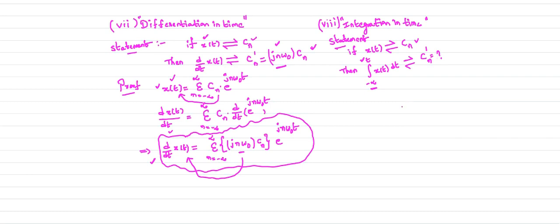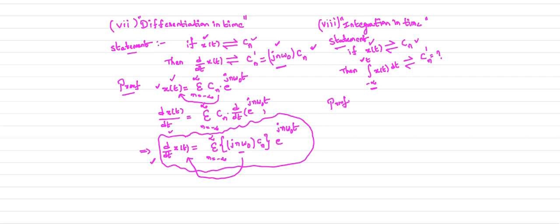This is your statement with respect to the integration in time domain property. So if Cn is the complex exponential Fourier series coefficient of x of t, what does the integration in time property state? What is the complex exponential Fourier series coefficient of the integration of your input signal x of t up to the time t? The integration limit is up to t. Now what is your Cn dash? That is your statement. So we need to prove this statement now.